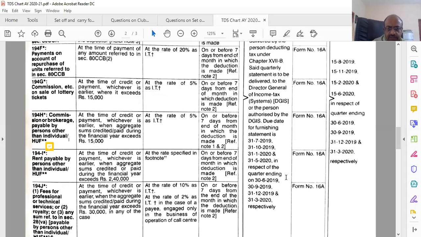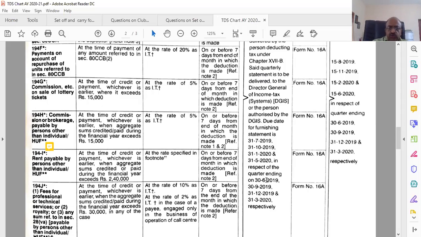Again, the dates are 31/7, 31/10, 31/1, 31/5: for June it is 31/7, for September 31/10, for December 31/1, for March 31/5.